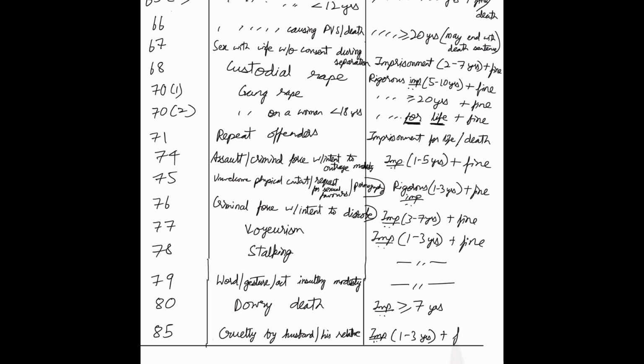Section 80 deals with dowry deaths, imprisonment for at least 7 years, and cruelty by a husband or relatives would amount to up to 3 years of imprisonment with a fine under section 85.